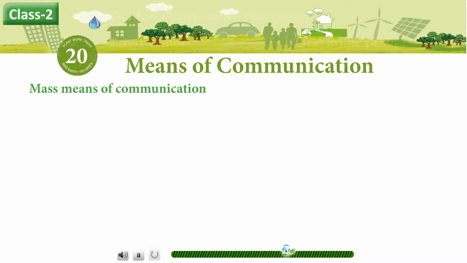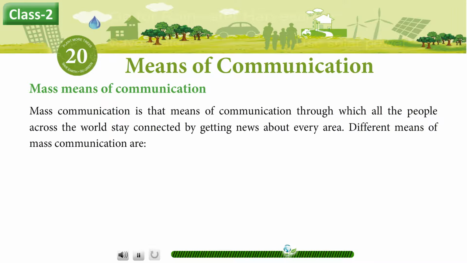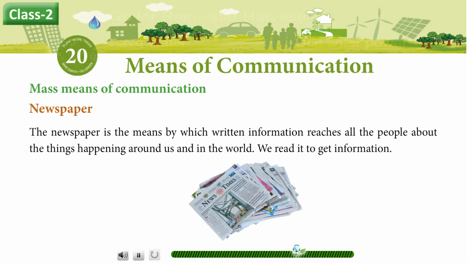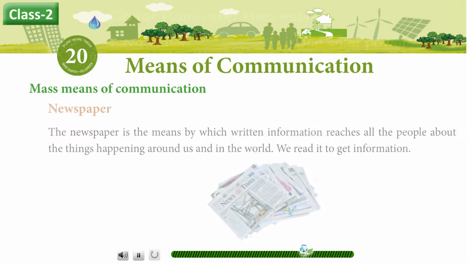Mass means of communication. Mass communication is that means of communication through which all the people across the world stay connected by getting news about every area. Different means of mass communication are newspaper. The newspaper is the means by which written information reaches all the people about the things happening around us and in the world. We read it to get information.